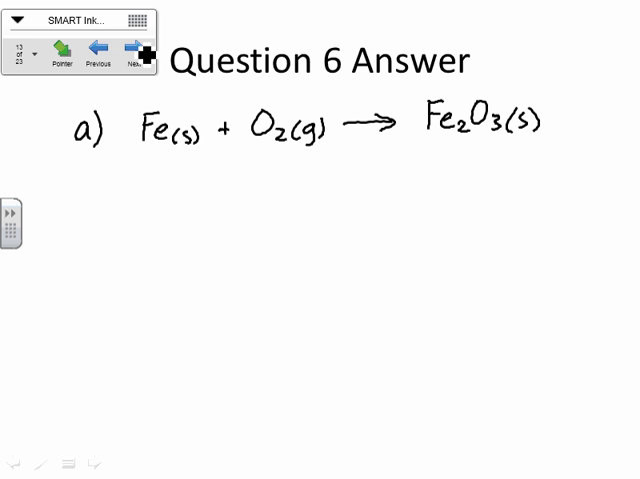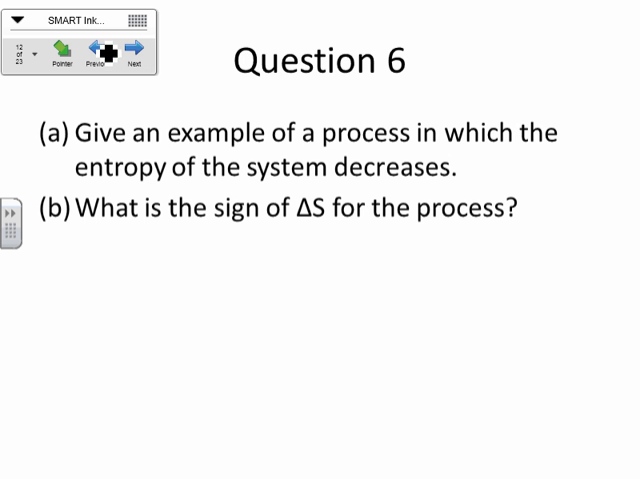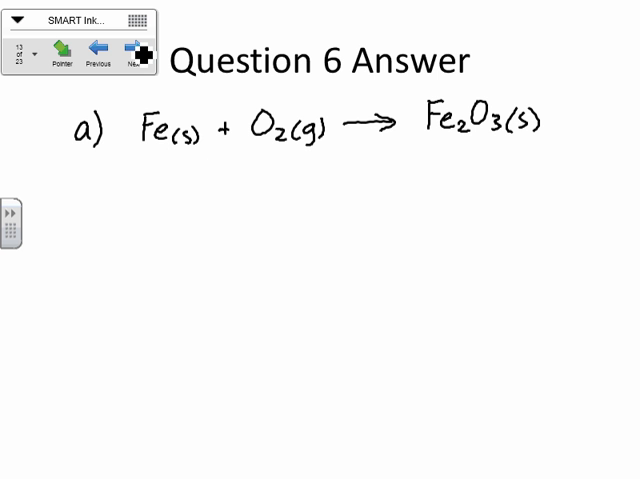So that would be an example. That's a good example of a process where entropy decreases. The sign of delta S for that process is going to be negative.